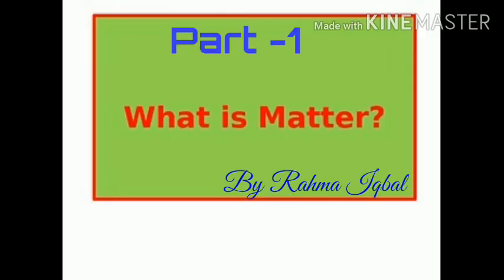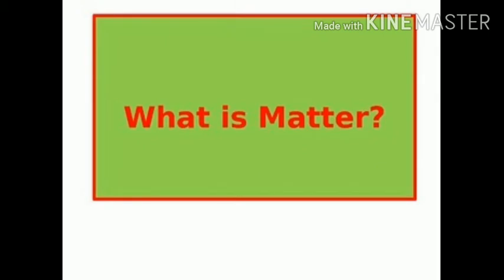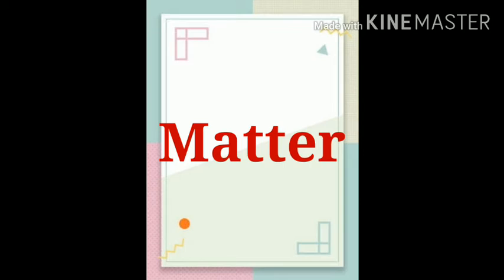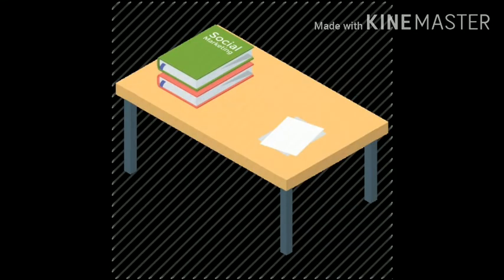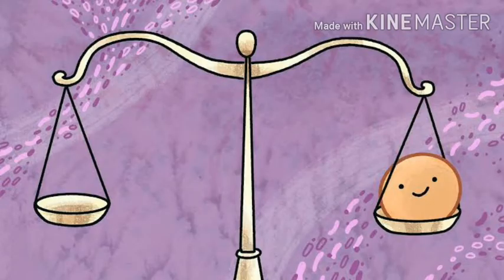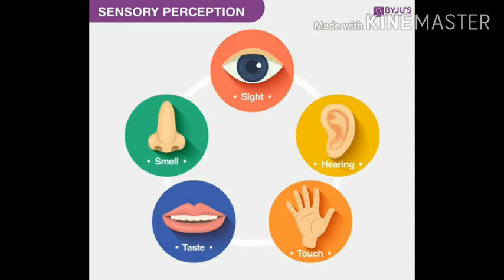Our today's chapter name is What is Matter? Part 1. So, how can we define matter? Matter is anything that occupies space, has mass, and can be perceived by our senses.